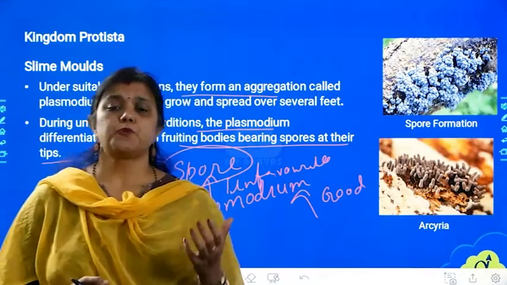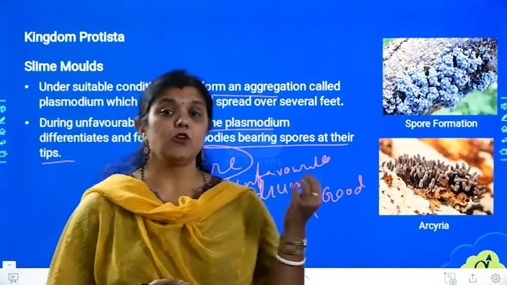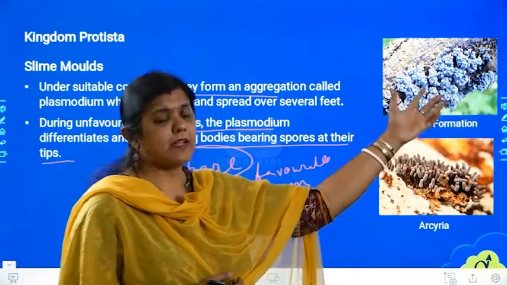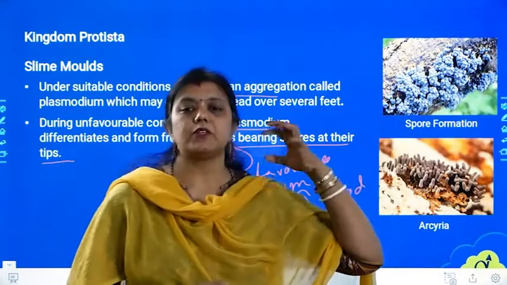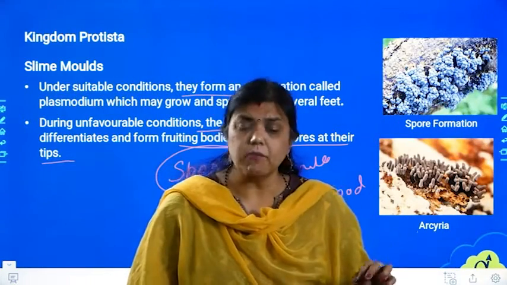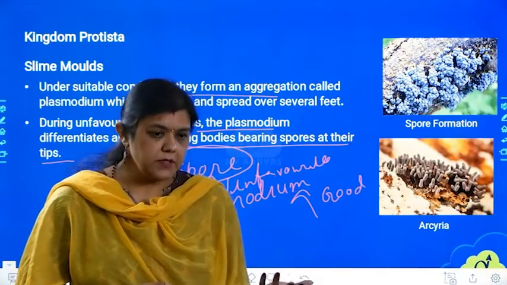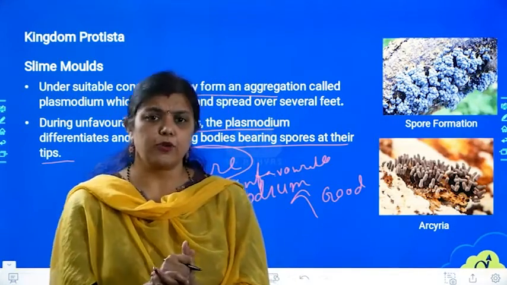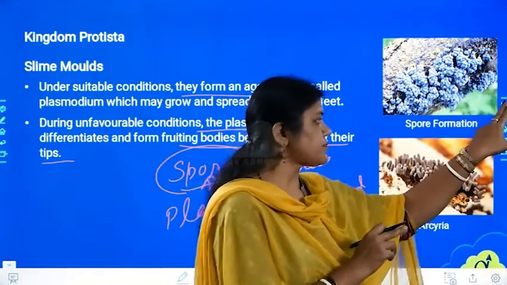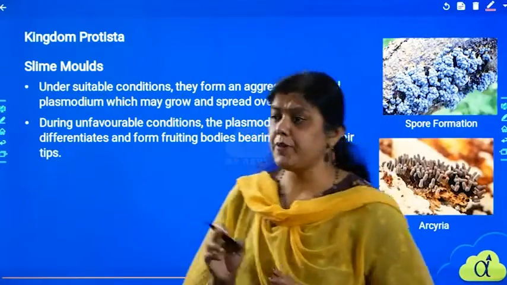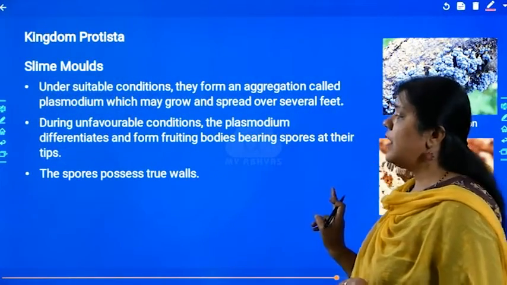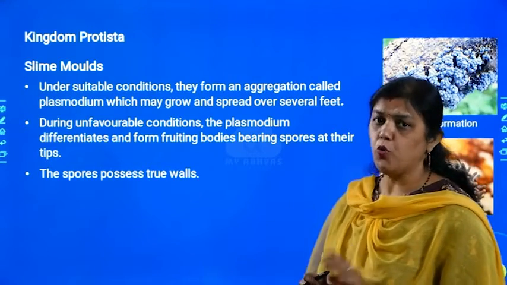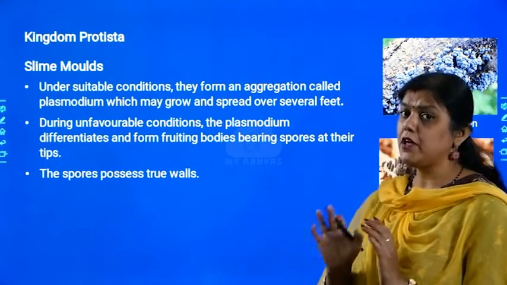What are spores? Spores are nothing but tiny growths of the organism, seen on the bark of the tree or on dead matter, where all the information for that particular organism is present. And when the favorable condition comes, these spores will burst open to spread in different areas and to grow again. Okay, is it clear to you? That is about the favorable and unfavorable conditions for growth of a slime mold. These spores will have true walls.